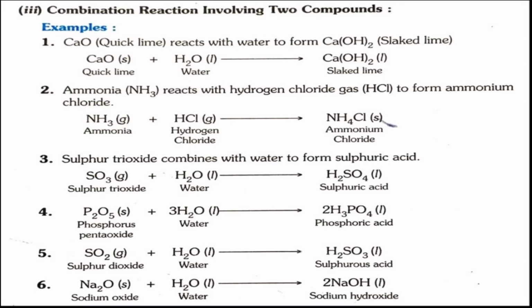Then another compound, phosphorus pentoxide, on reacting with H2O to produce phosphoric acid, that is H3PO4. Fifth one, sulfur dioxide, a compound, reacts with another compound water to form sulfurous acid. And finally we have sodium oxide, Na2O, on reacting with the water produces sodium hydroxide. So these are some of the reactions in which a combination reaction takes place while combining two compounds.